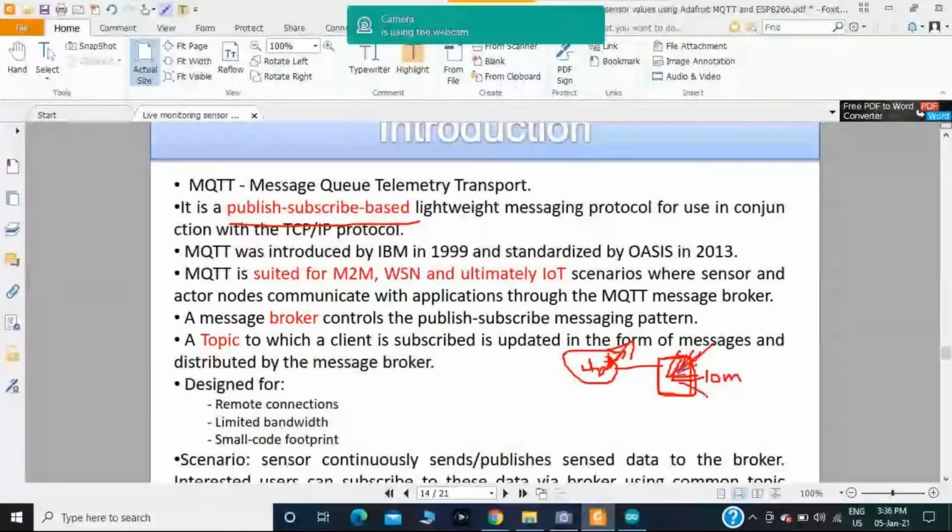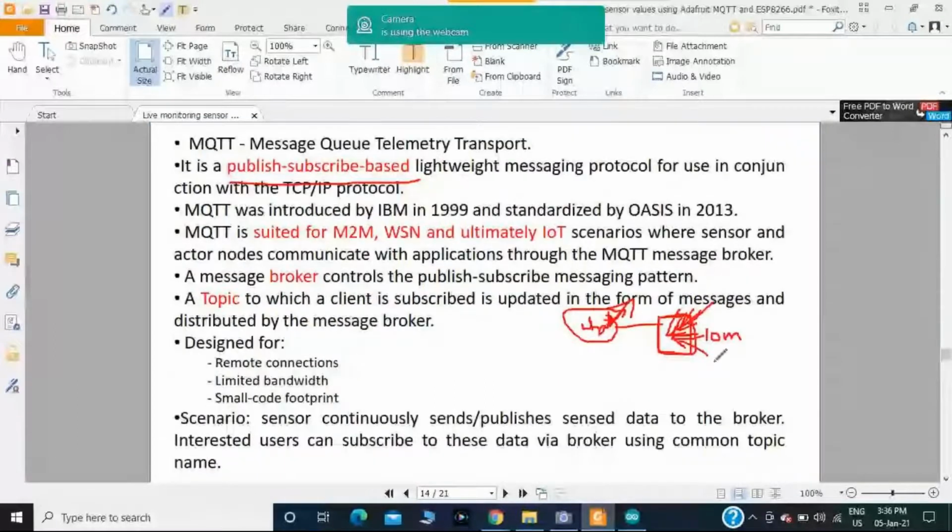Okay, I want to deliver some message and that particular message will be seen by the remaining members. I am publishing the message within that particular group, so I am considered a publisher, and the remaining members are considered subscribers.